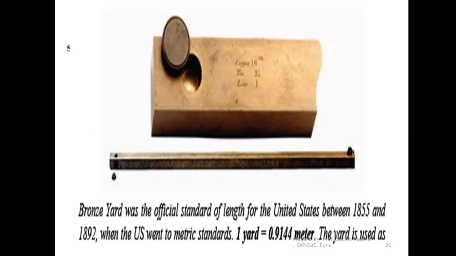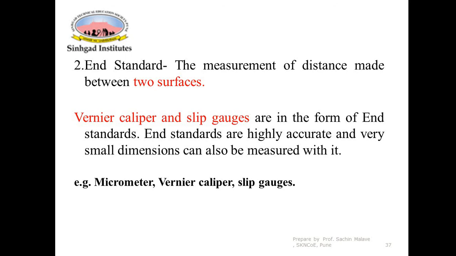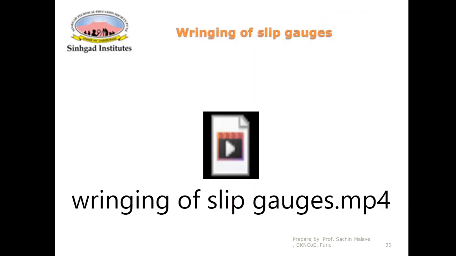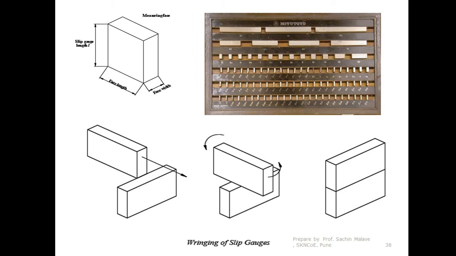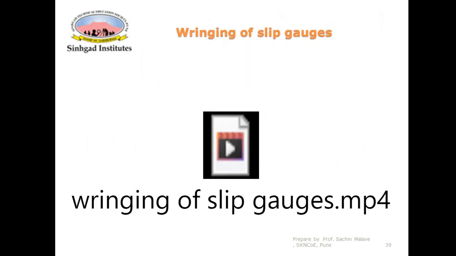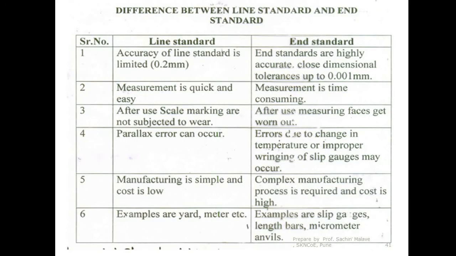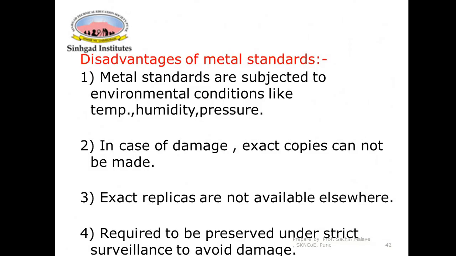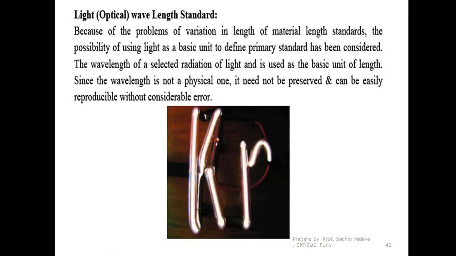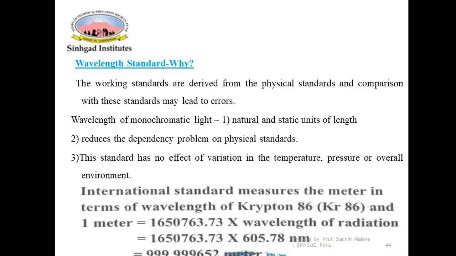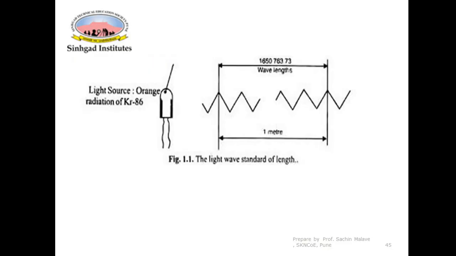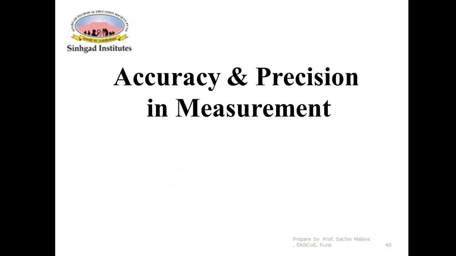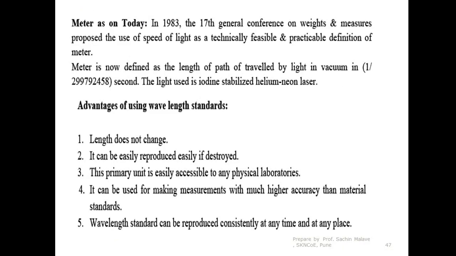Then we saw different examples of line standard and end standard. Then we discussed slip gauges: what they are, what the ringing of the slip gauge is, and its objective. Then the difference between line standard and end standard was discussed. Then we saw the disadvantages of the metal standards, then the wavelength standard, and why it is preferred over the metal standard.